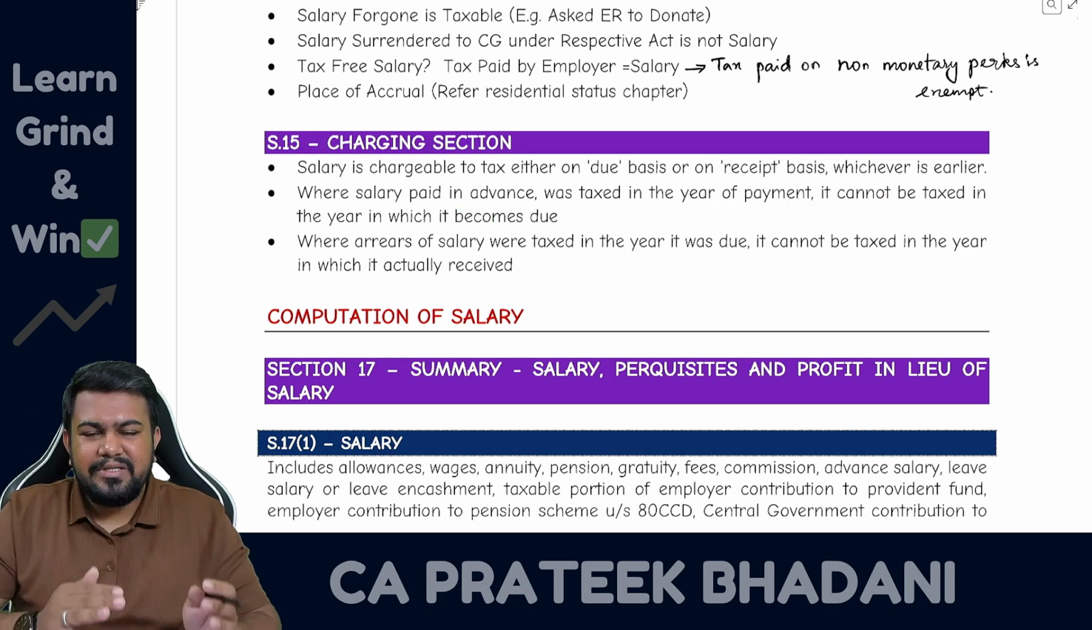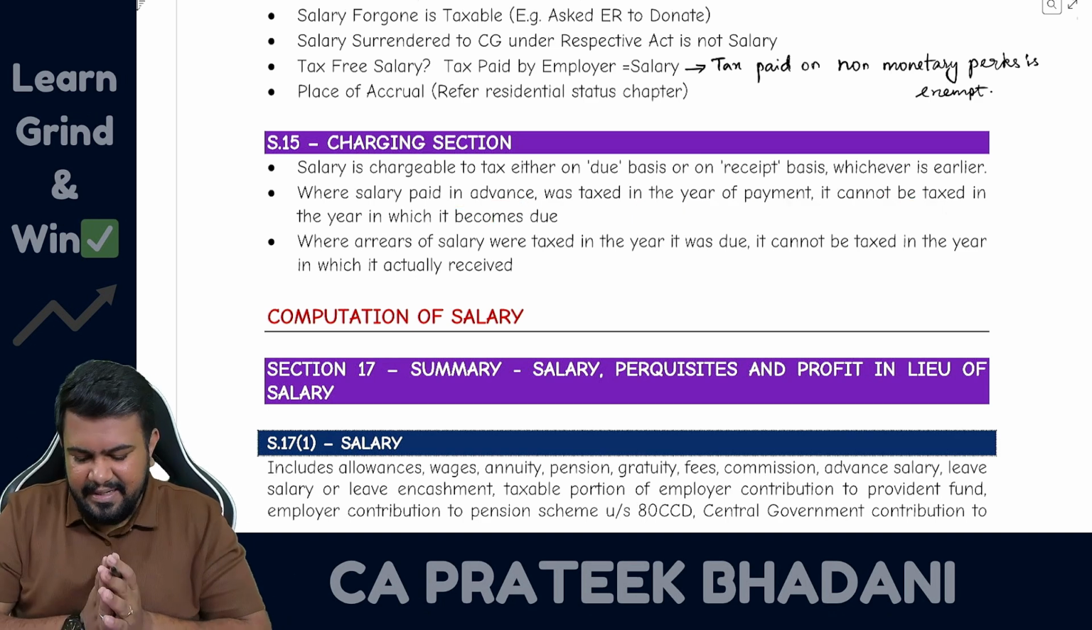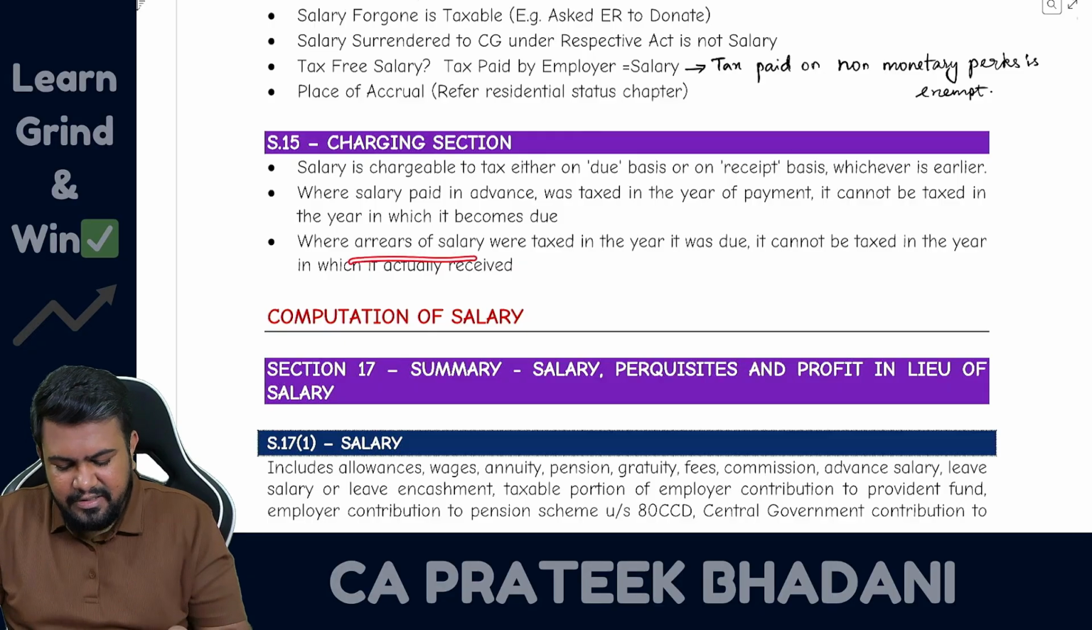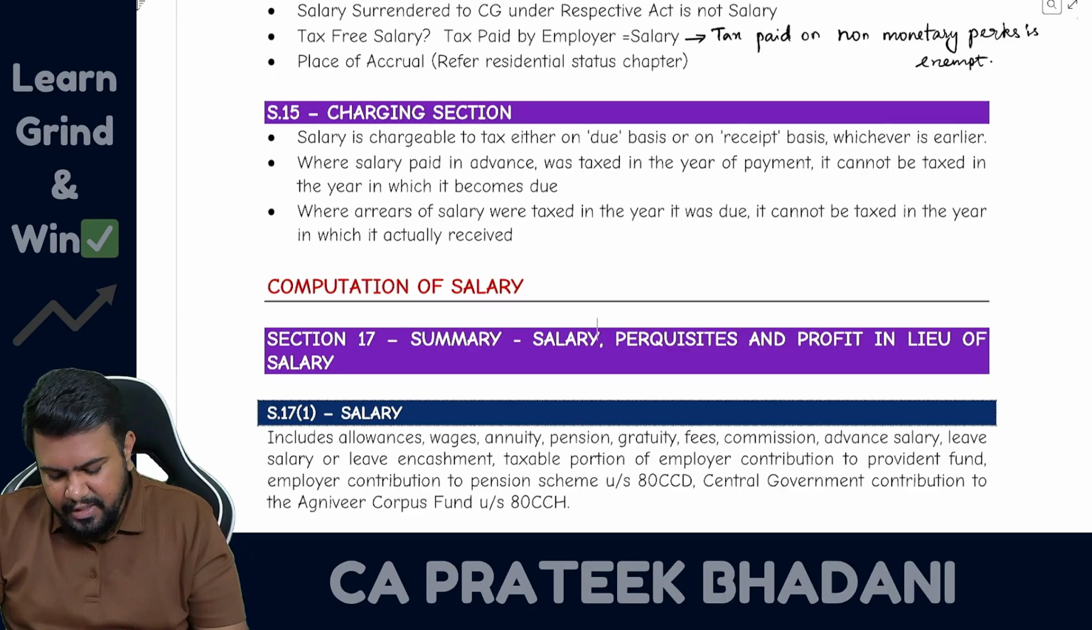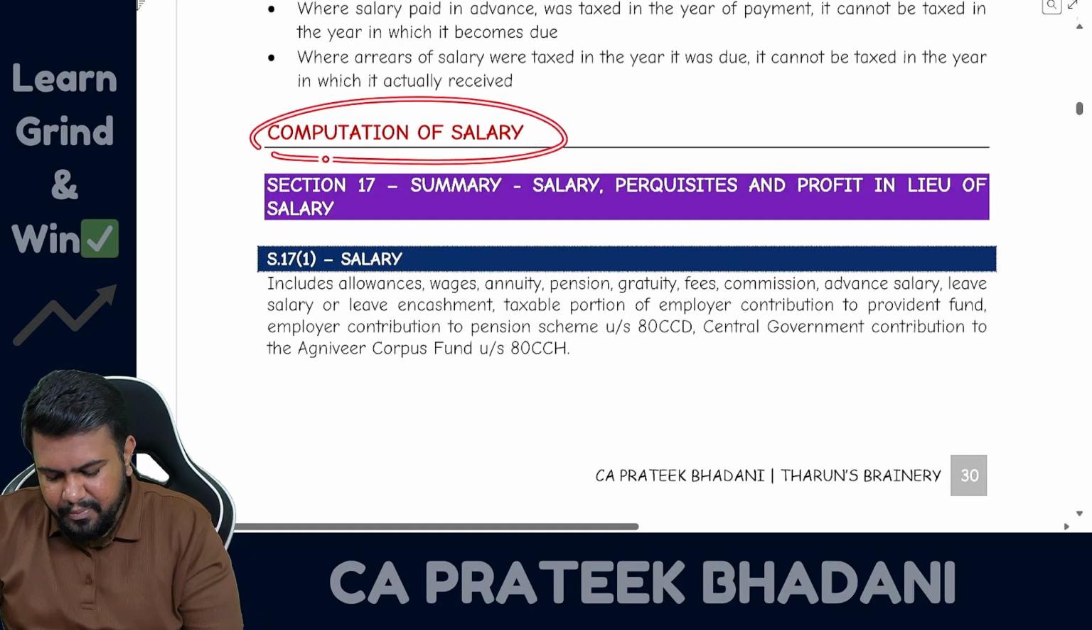So if an amount is already taxed, it cannot be taxed once again. Similarly, where arrears of salary were taxed in the year it was due, it cannot be taxed once again in the year in which it is actually received. Then now let's talk about computation of salary.